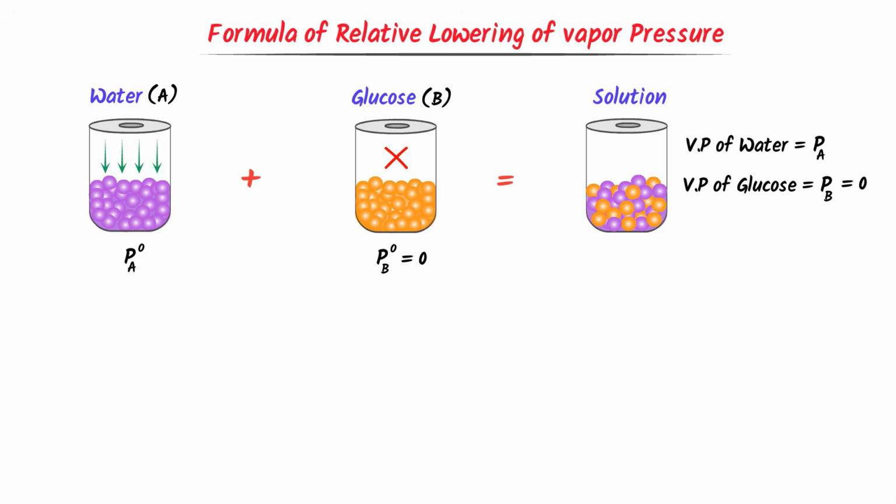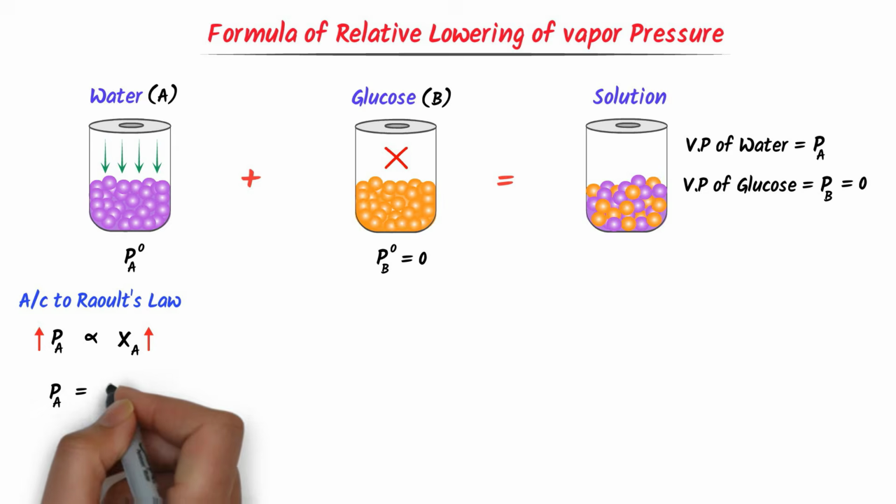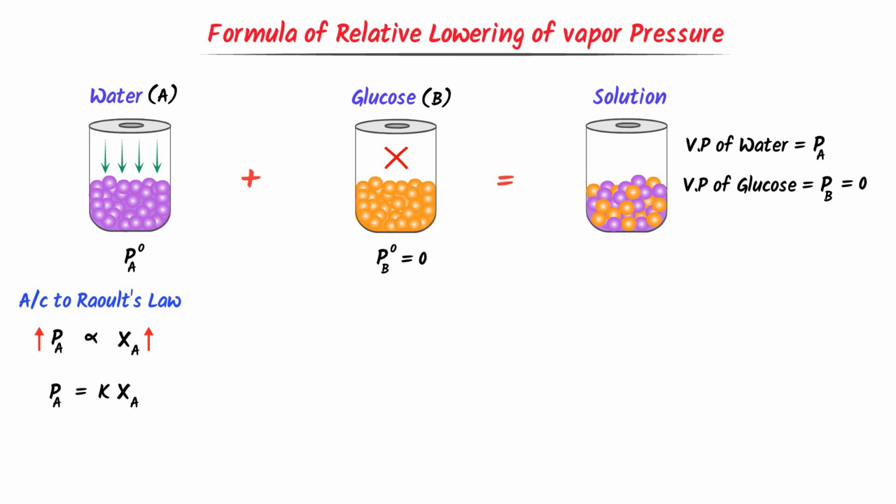Now according to Raoult's law, the partial vapor pressure of water PA is directly proportional to its mole fraction. It means that if we increase the mole fraction of water in the solution, its partial vapor pressure increases. Here, to eliminate the sign of proportionality, we have to put some sort of constant. I write PA is equal to K into its mole fraction.